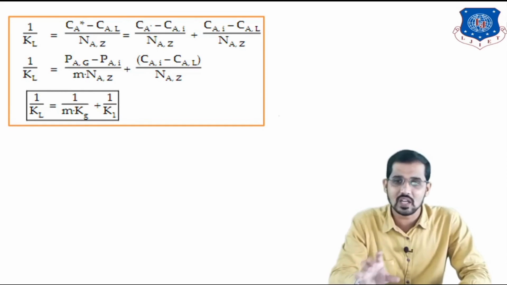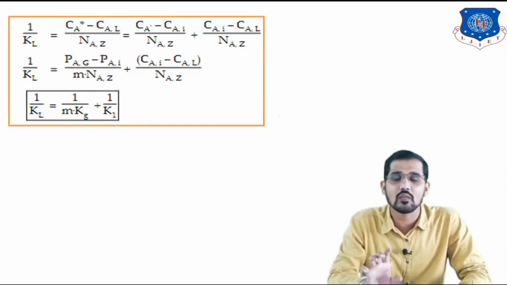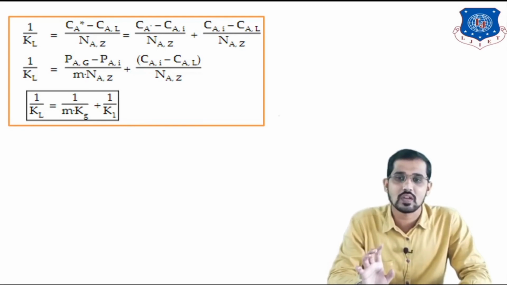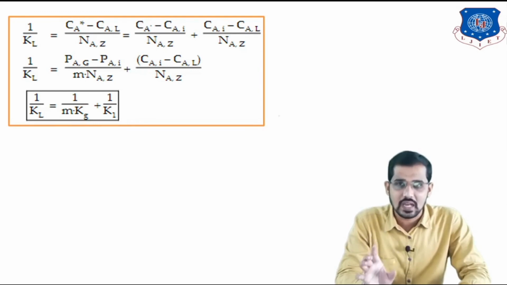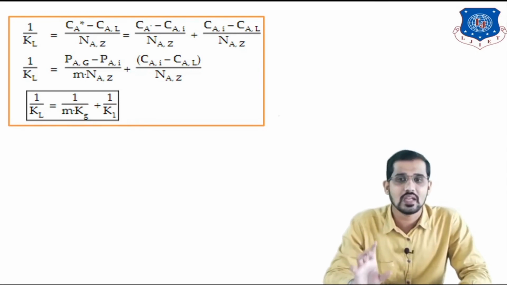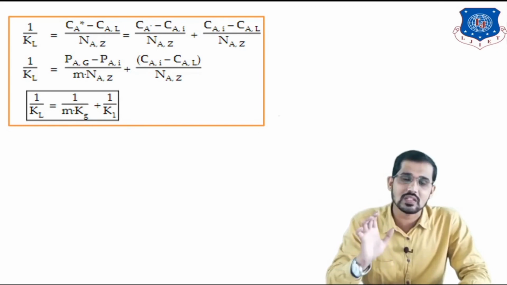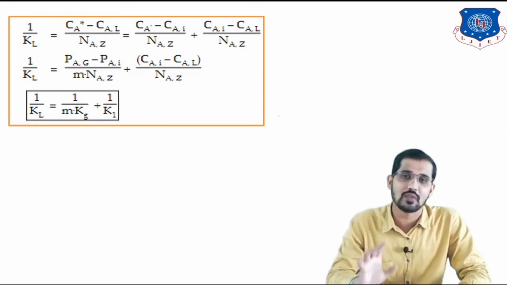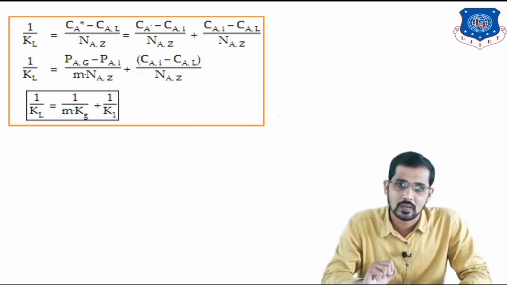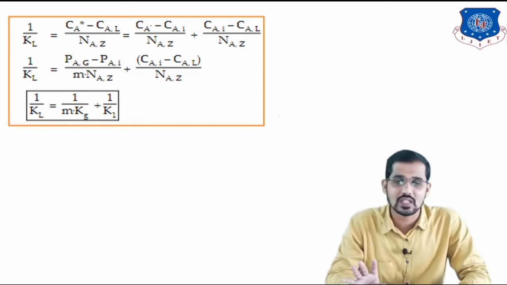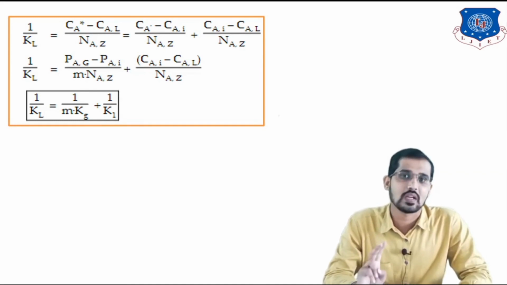So hold this term, Pag minus Pai divided by Naz is nothing but 1 upon small kg. Okay, so 1 upon M kg plus 1 upon small kl. So Cai minus Cal divided by Naz is nothing but 1 upon small kl, means the resistance to mass transfer in the liquid phase is given by 1 upon kl. Okay, so these two derivations are very important for your final examination. This can be asked for 7 marks in your exam.